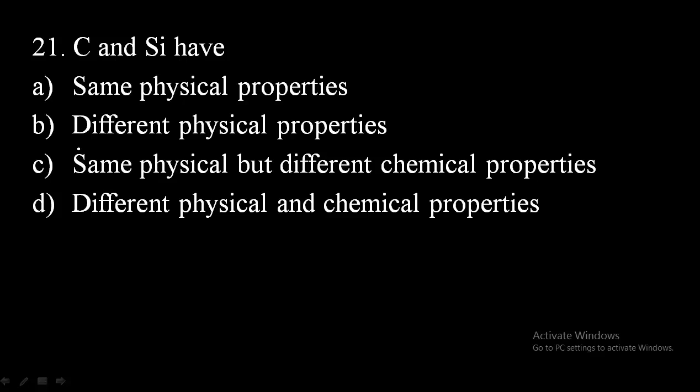21st. Carbon and silicon have same physical properties, different physical properties, same physical but different chemical properties, different physical and chemical properties. Among these, carbon and silicon are different elements, so they don't have the same physical properties. Since they are different elements, they will exhibit different physical and chemical properties. So option D is the correct one.